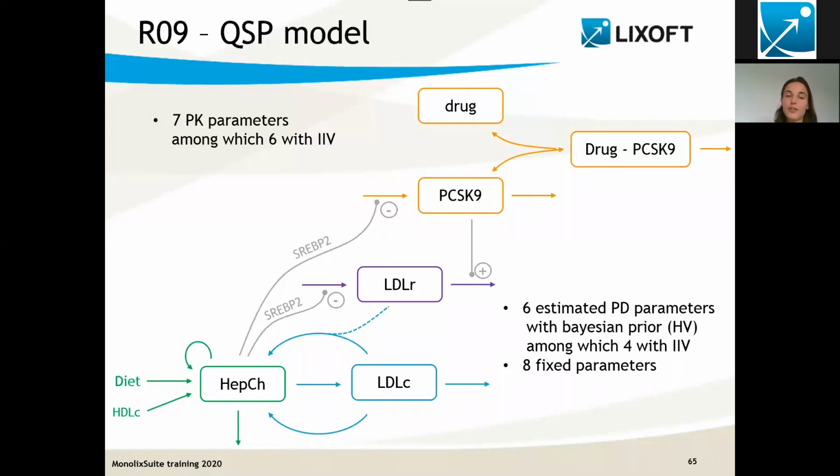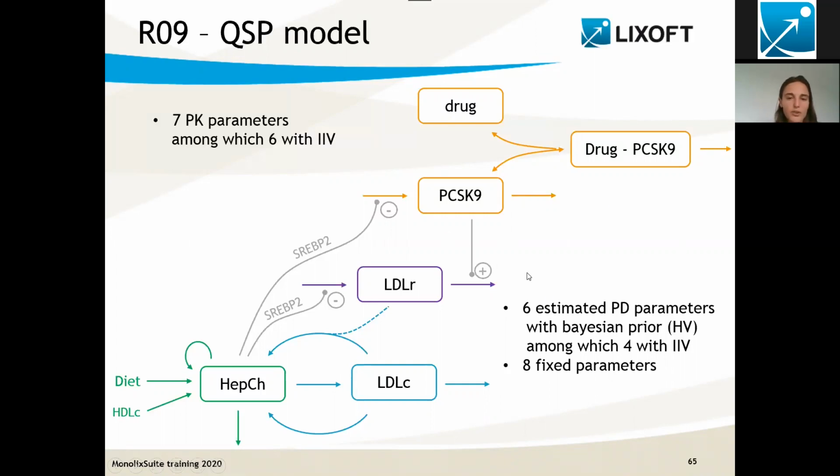And actually what we have in the phase 1 data are not healthy volunteers, but hypercholesterolemic patients. So what we're going to do is to set the value of healthy individuals as Bayesian prior, and then use the data of the hypercholesterolemic patients to update the parameter values and find what is a reasonable value for this phase 1 patient.